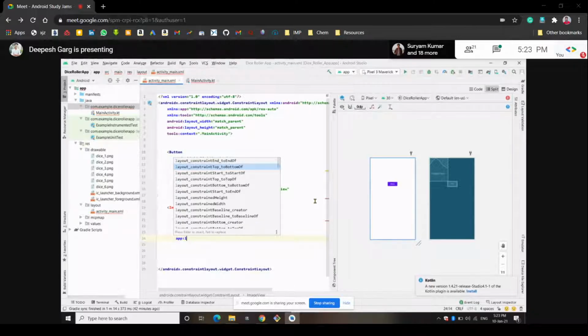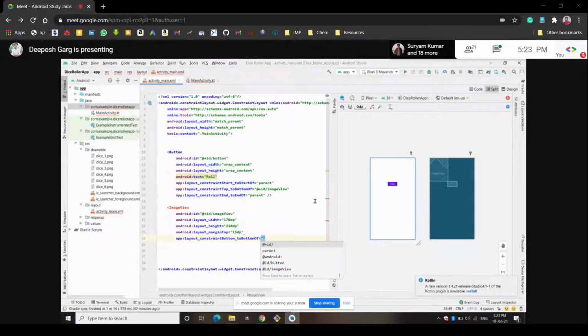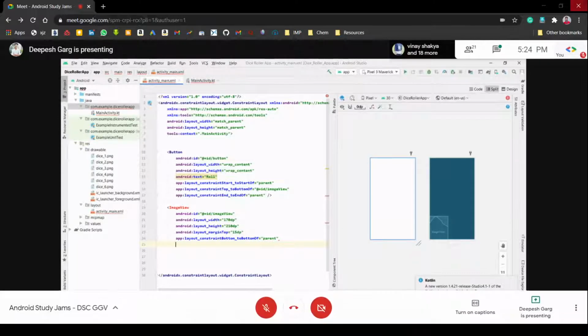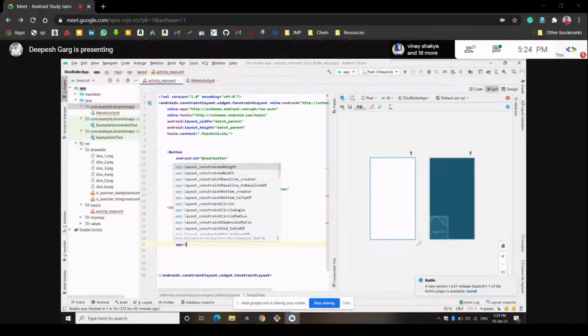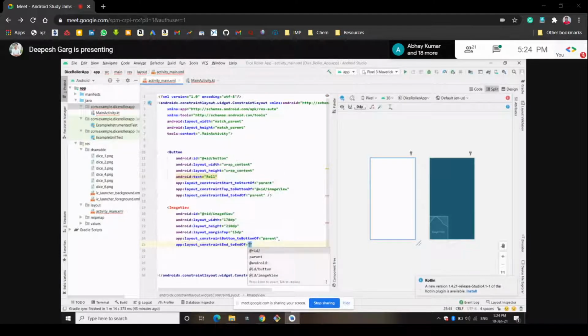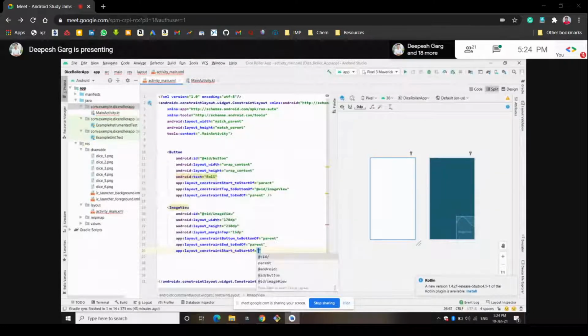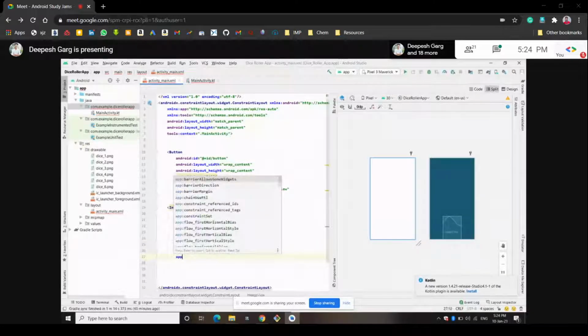First we will give bottom to bottom of parent, it's already written here. And then we'll give end to end of parent, then start to start of parent, and then top to top of parent. All will be parent.